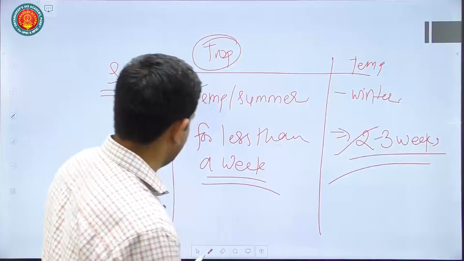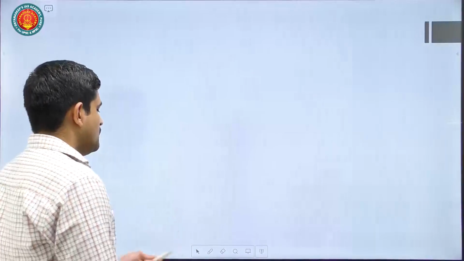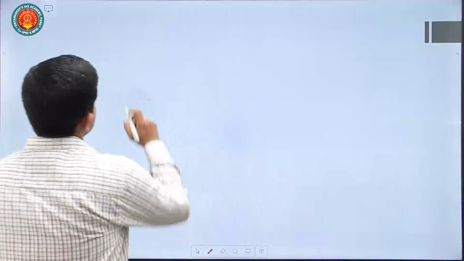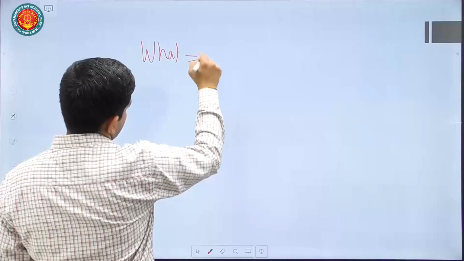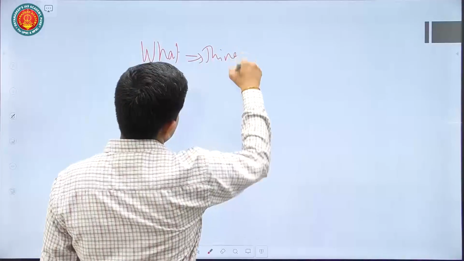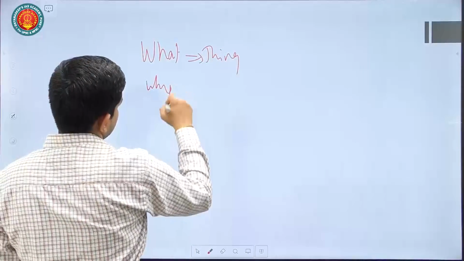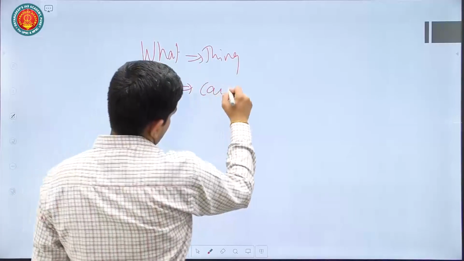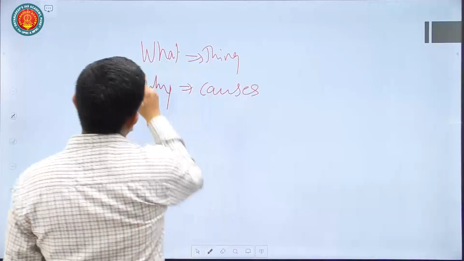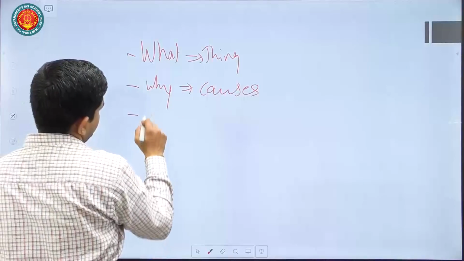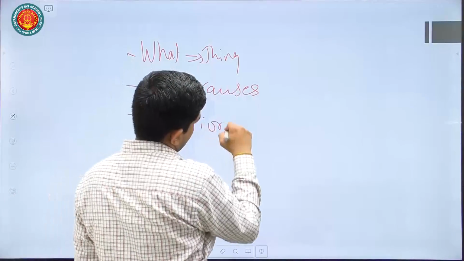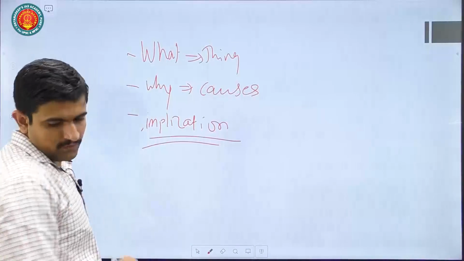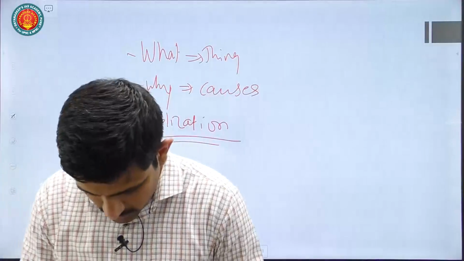Before that, I have yesterday only mentioned that you have to approach geography questions like what is a particular thing, then why it happens, that is its causes. Okay, and lastly its implications. This is the basic structure of geography answers. Now in this question they have asked us about the oceanic currents.